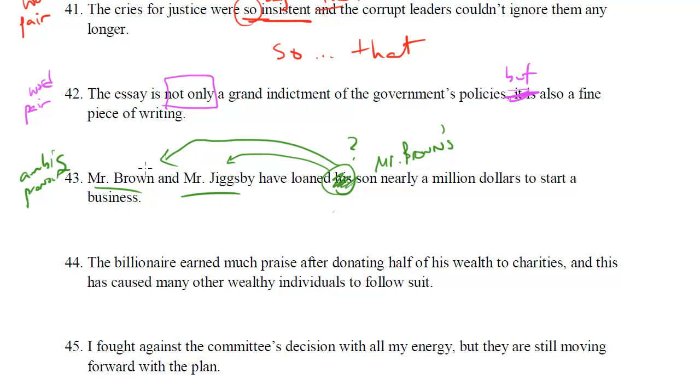Most of the time, if you see this error, you're going to see it on an error ID just because it's not something you're really too sure how you can fix. I mean, there's a lot of ways to fix it. One way would be to add the noun in. I guess you could, in theory, have there. But just realize that it's an ambiguous pronoun, and that's kind of the key.